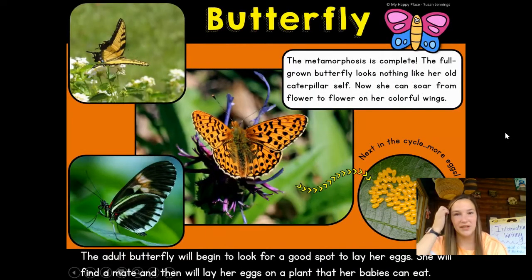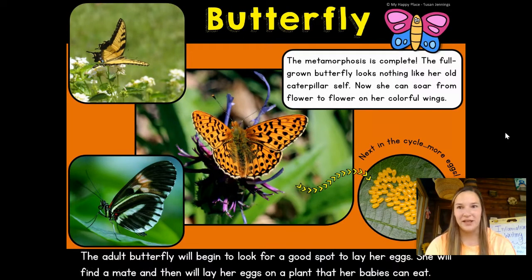Okay, everyone, we're going to get started on learning about the butterfly. This PowerPoint we're going to use this week and next week as we are learning about the butterfly. This one says at the top, butterfly, and we see some different ones here. This is after we've already had the caterpillar, it's gone into its chrysalis, stayed in its cocoon, and now it's out and it's a beautiful butterfly. That's what we want to focus on teaching people about, the butterfly and all the things that they can do and how beautiful they are.